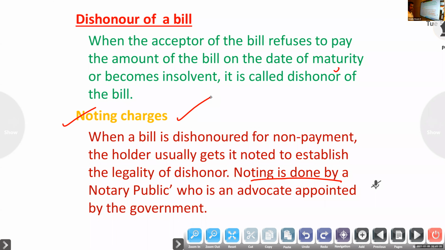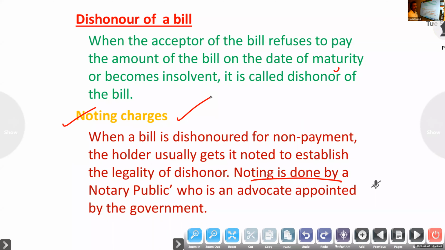Noting charges we have to give to the advocate, for what purpose? To establish the legality of dishonor. So they will specify in that written document the reason of dishonor. For that purpose we have to give some charge to the advocate, that is the noting charge.